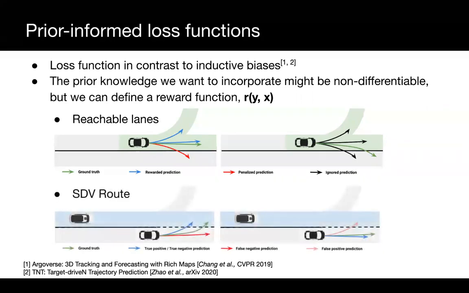Finally, we can similarly reward high precision and recall of vehicles driving closely to the self-driving vehicle route, as these have more chances of interaction. For this reward function, we simply distinguish trajectory predictions that get inside the route versus outside of it. As you can see, our reward functions are not smooth on the trajectory space, and thus we need a framework that allows us to incorporate this non-differentiable prior knowledge. Let's get into the details.